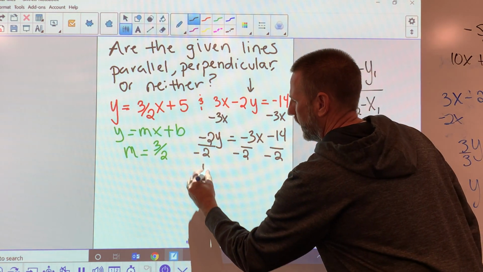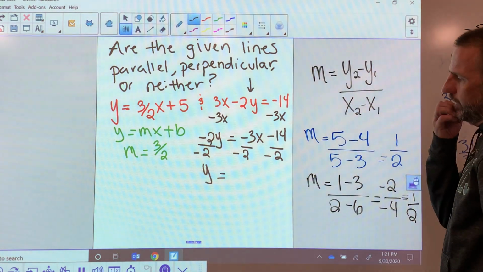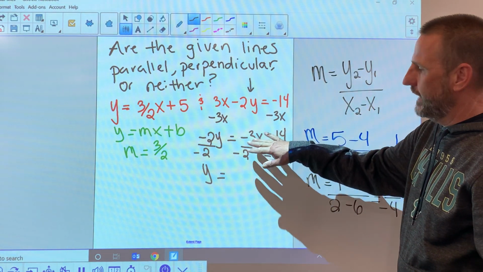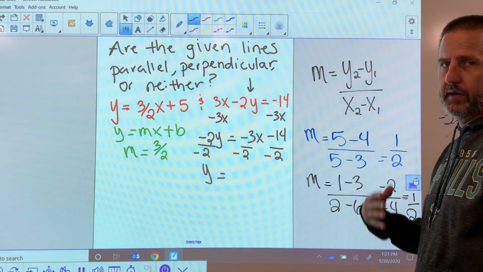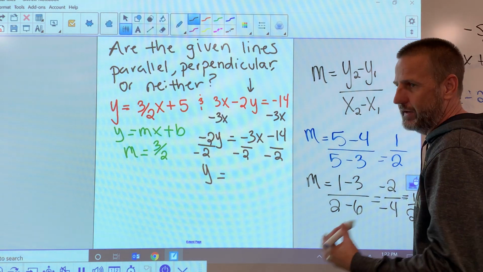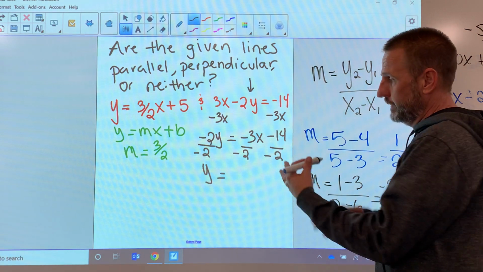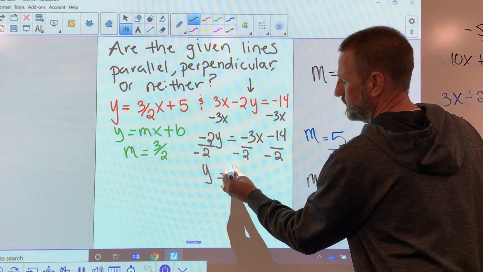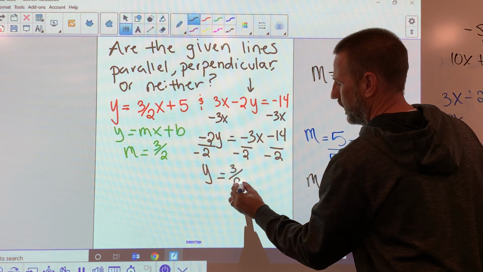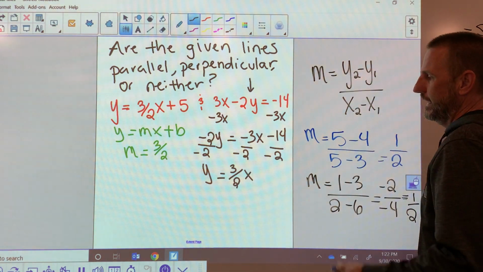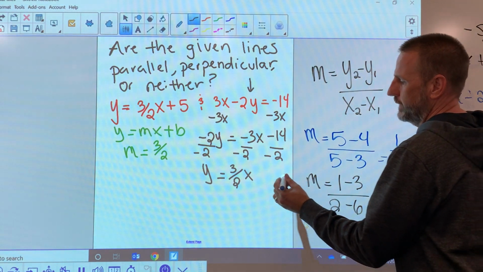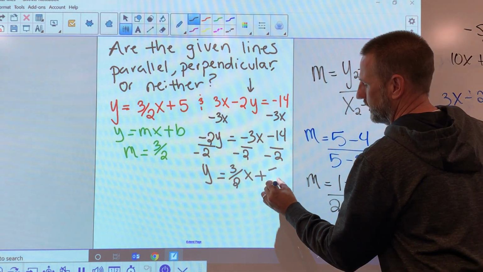now I've got y equals, and now let's stop and think here. Wait a second, we got a negative over a negative, so I know that's a positive. And 3 doesn't divide by 2, at least not evenly. And I really want this number to be a fraction anyways. So I'm just going to write 3 over 2 x. And then the last part, the negative 14 over the -2, that's positive 7.